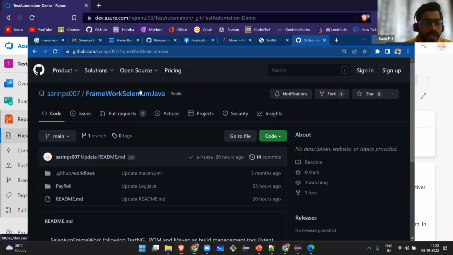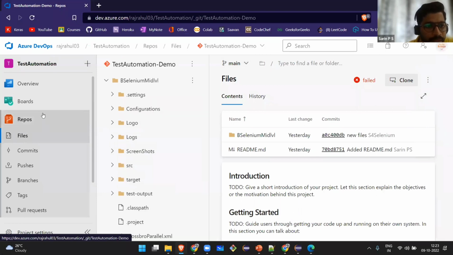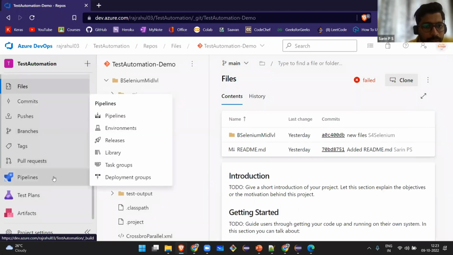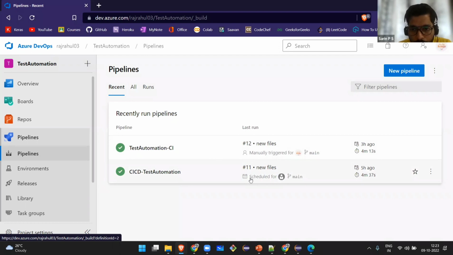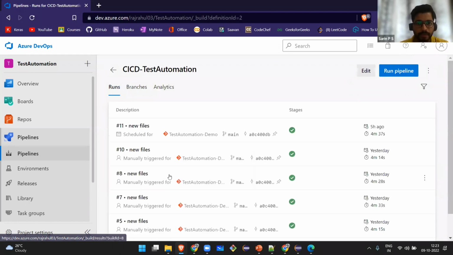For the code that I have committed here, I have come to this pipeline. In the pipeline, we have to create a new pipeline and configure it, and schedule it so that all the test cases will be run here, and we will get the corresponding report and test results also. I will show you the one that I have already run today. See the scheduled run. You can see that this is manually triggered. So I will go under this schedule and show you what I have done.